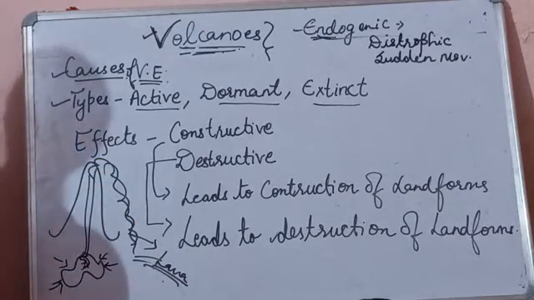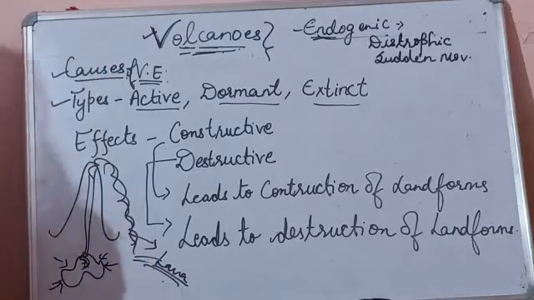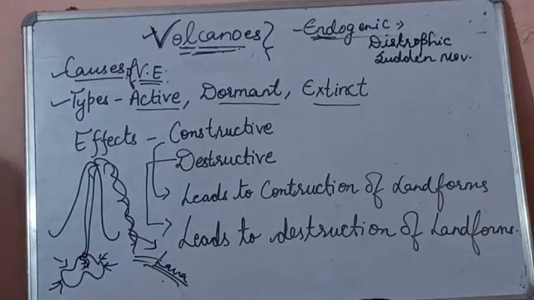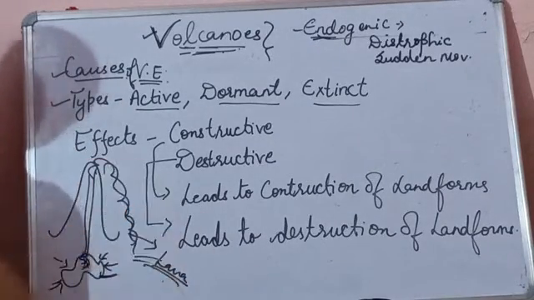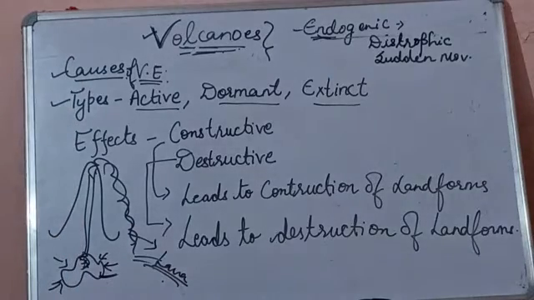We'll study about the types of volcanoes also. There are various causes of volcanic eruption, children. Volcano is a vent in the earth's crust from which fiery hot magma erupts from earth interior. This hot magma erupts from the interior of earth and comes outside the surface. So the first one is heat and pressure inside the earth surface. Now, the next one is plate tectonics, and the third one is magma chamber.